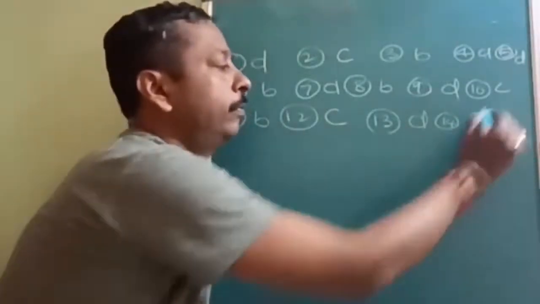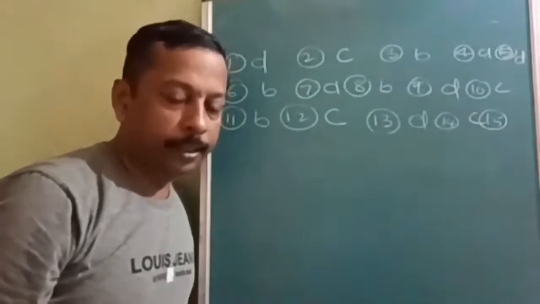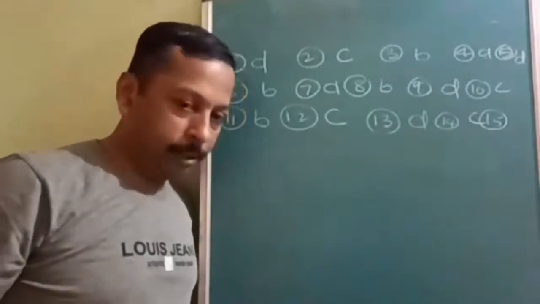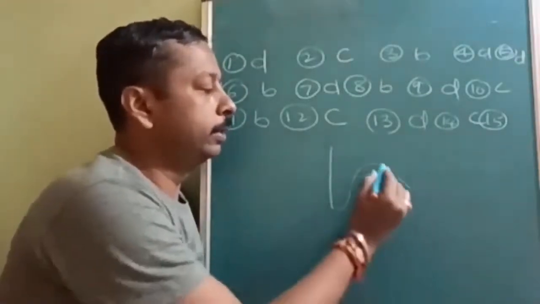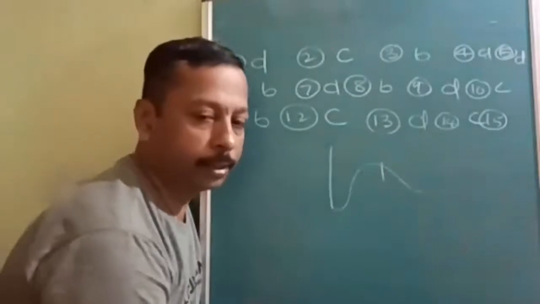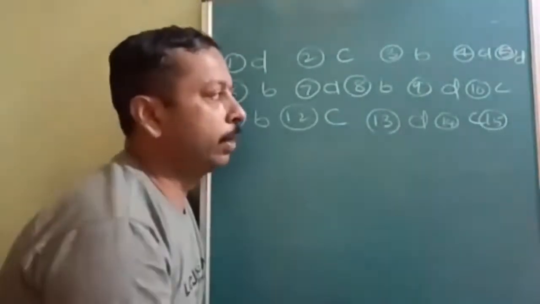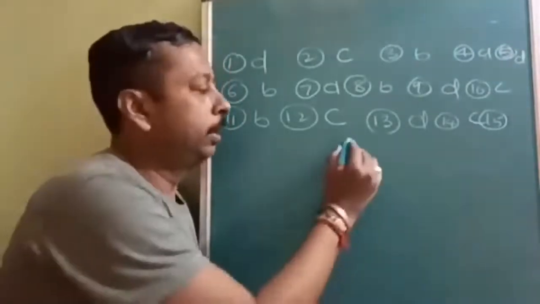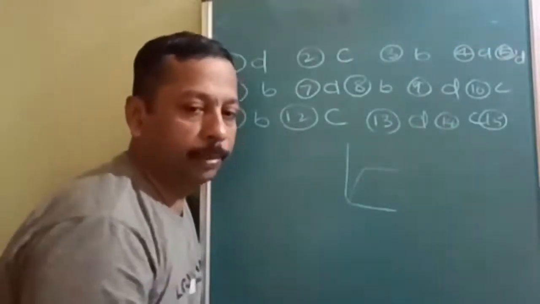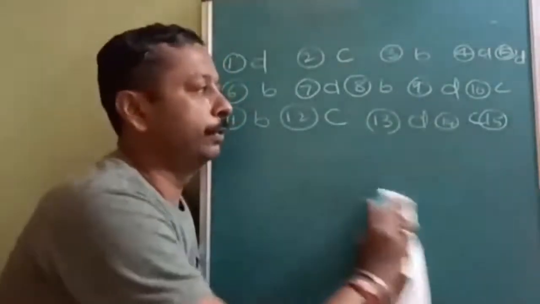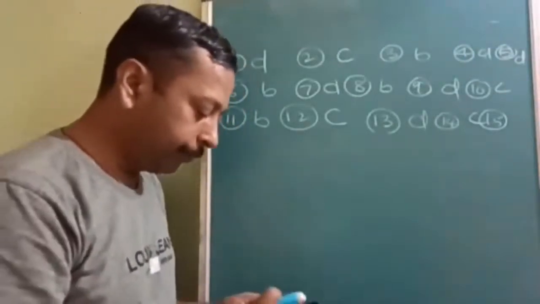Now let us see the next option. It is incomplete, but after that what will it do? It will decrease. This is up to the activation energy. We cannot say it is incomplete. Up to activation energy it is covered. And what is the problem with the fourth option? It will not remain constant. So in the fourth option, the complete graph is given, but an incorrect graph is given.